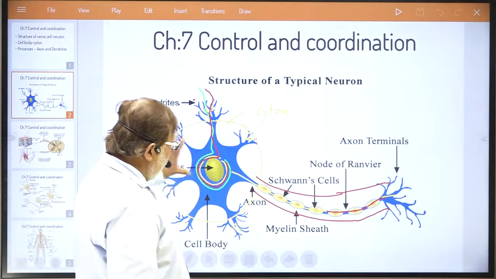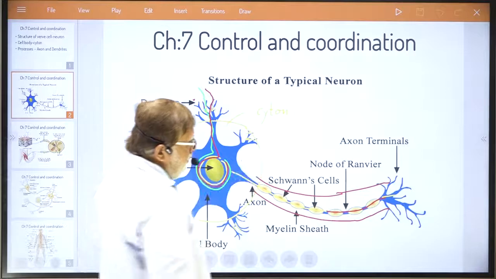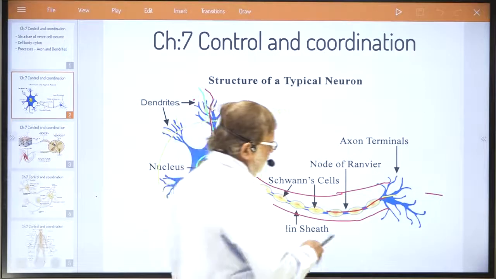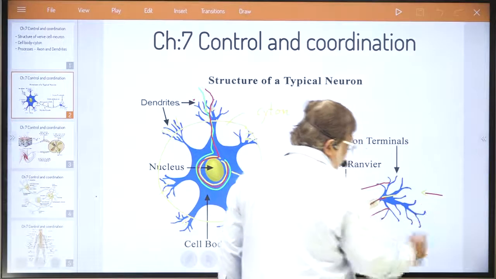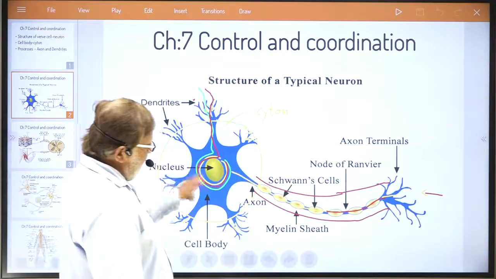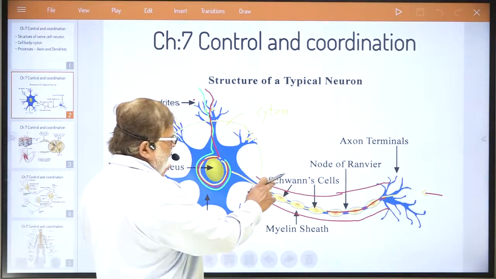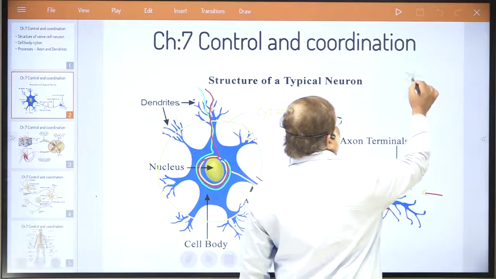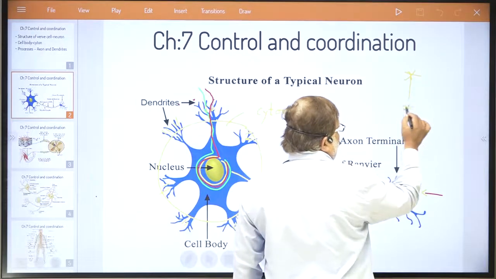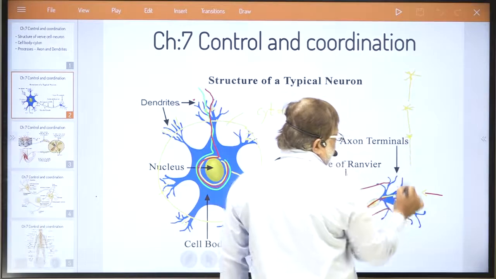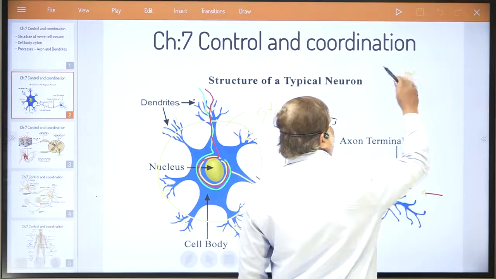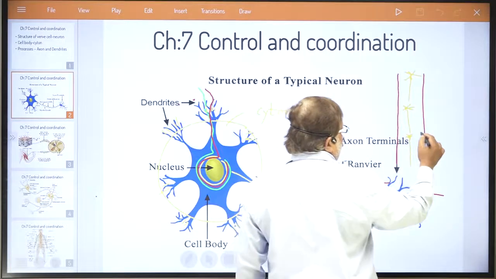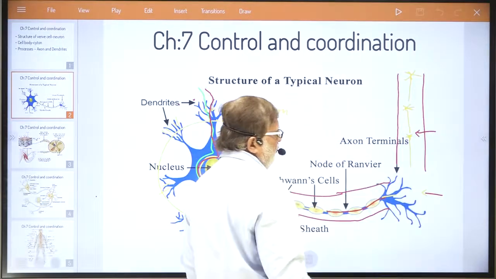If you just imagine this is one nerve cell, then exactly here there will be another nerve cell. I am going to show it to you in another diagram. This is one nerve cell. Understand, many nerve cells get arranged one over the other. Suppose this is one nerve cell, then here is another nerve cell, and here is another one. This way, when nerve cells join with each other, they form nerves, which we call nerve fiber.